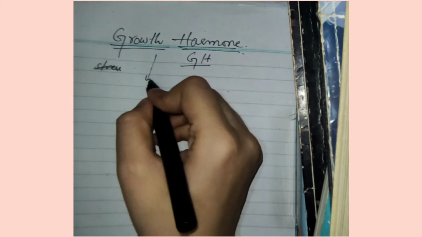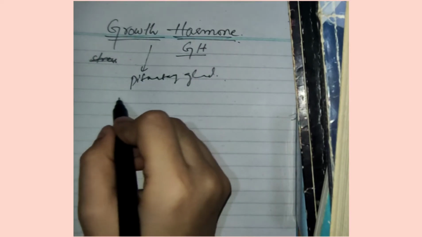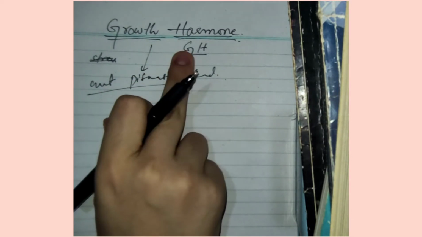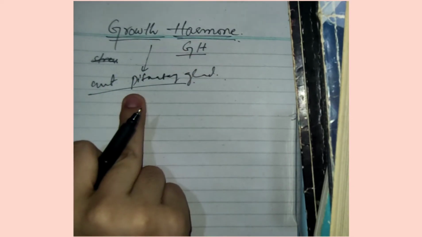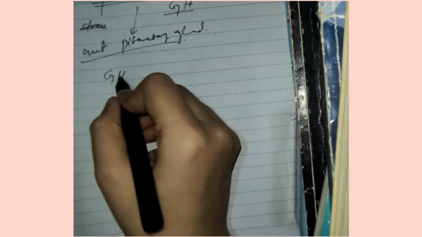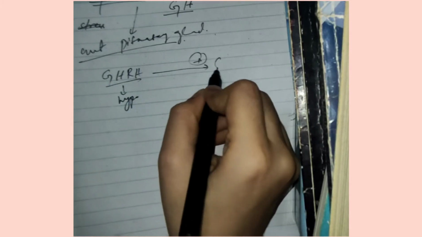Growth hormone is a hormone that is released from the pituitary gland. And which part of the pituitary? It is the anterior pituitary gland, which is responsible for secretion of growth hormone. As we know, the hypothalamus stimulates the anterior pituitary gland to secrete certain types of hormones. So growth hormone releasing hormone is released from the hypothalamus, and it will cause secretion of growth hormone.